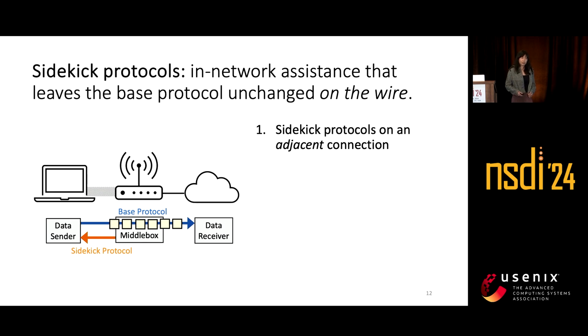Our proposal is a new architecture for this type of in-network assistance. Instead of manipulating the data on the wire, the middlebox just sends information about the underlying connection back to the end host, and it sends this information on an adjacent connection. This really decouples middlebox functionality from the underlying transfer protocol, and it empowers transport decisions to be made at the host.